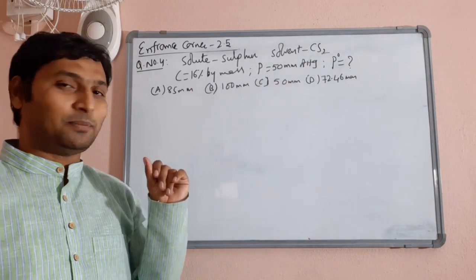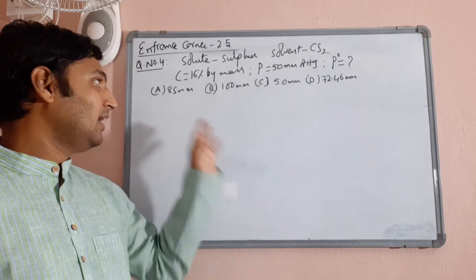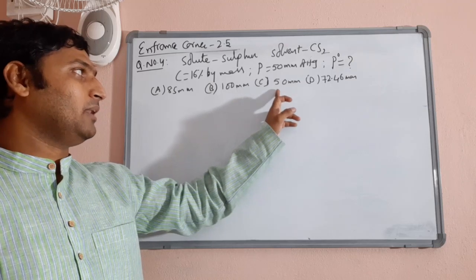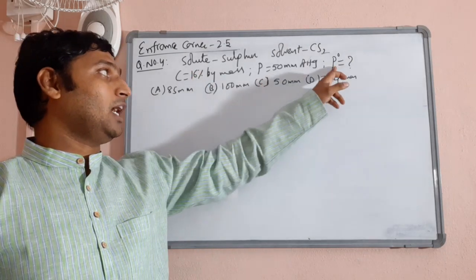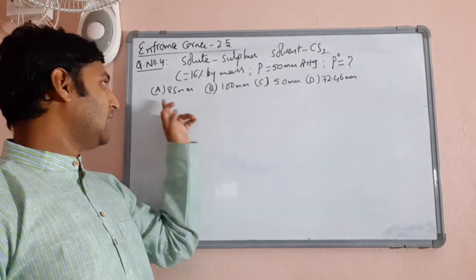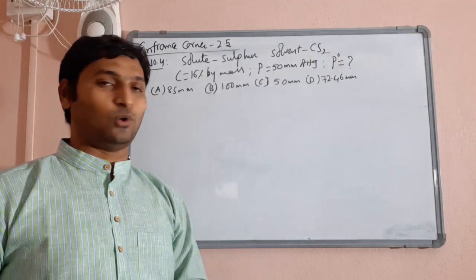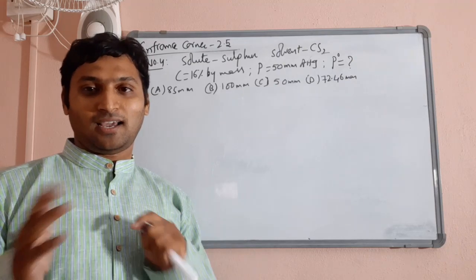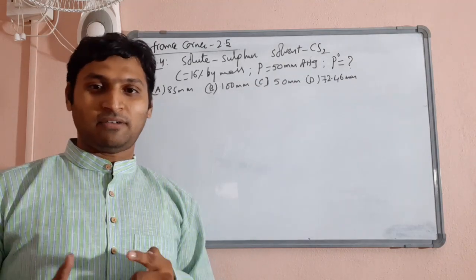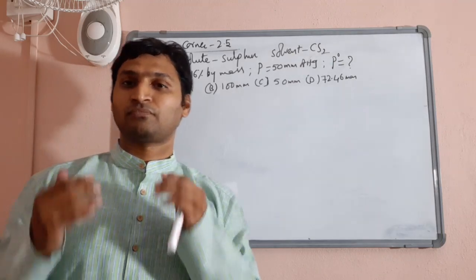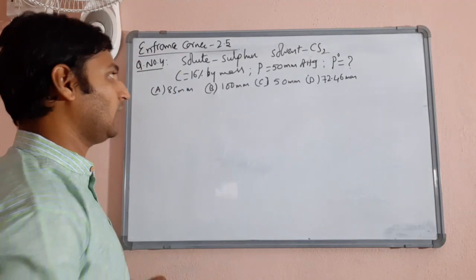And if you look at the options smartly, only one option equal to 50 millimeters can be ruled out. Option C can be ruled out. You know very well P0 should be larger than P, and all the 3 options he has given are larger than P only. So we cannot do any elimination more than removing option C. So we don't have any choice. We have to do the calculation. Let us do that.